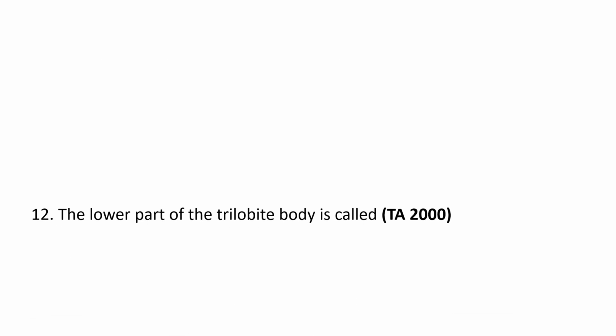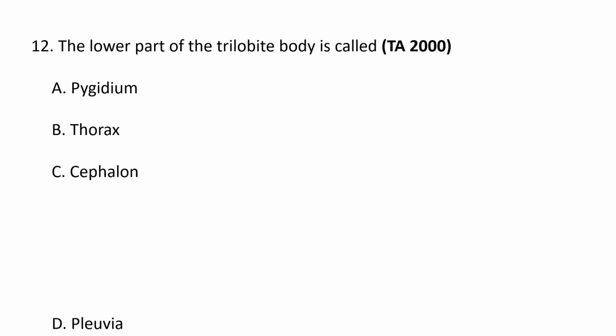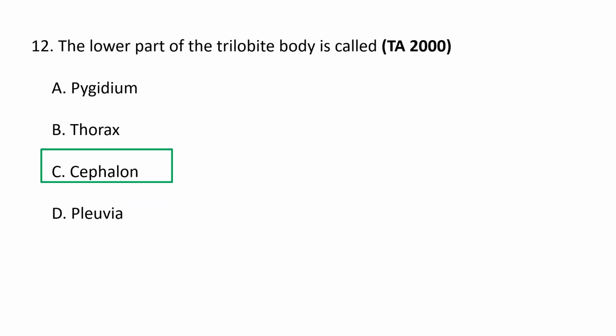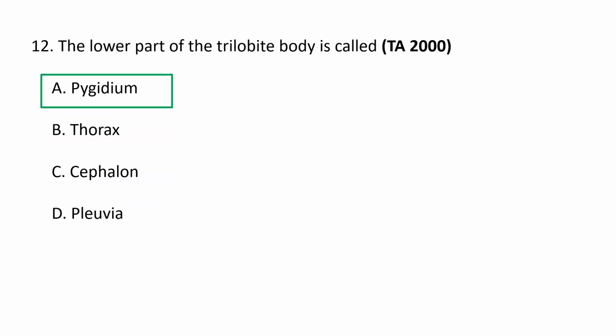Next question. The lower part of the trilobite body is called A, pygidium, B, thorax, C, cephalon, and D, pluvia. The lower part of the trilobite body is known as a pygidium.